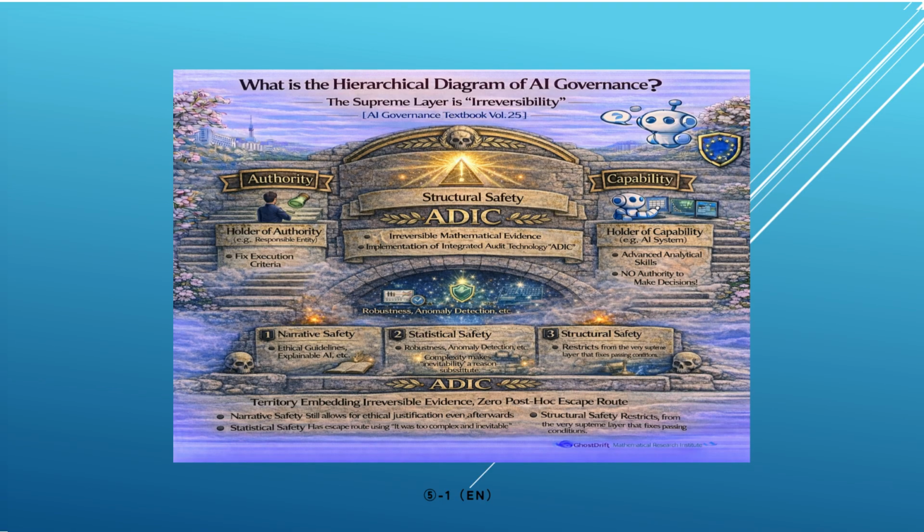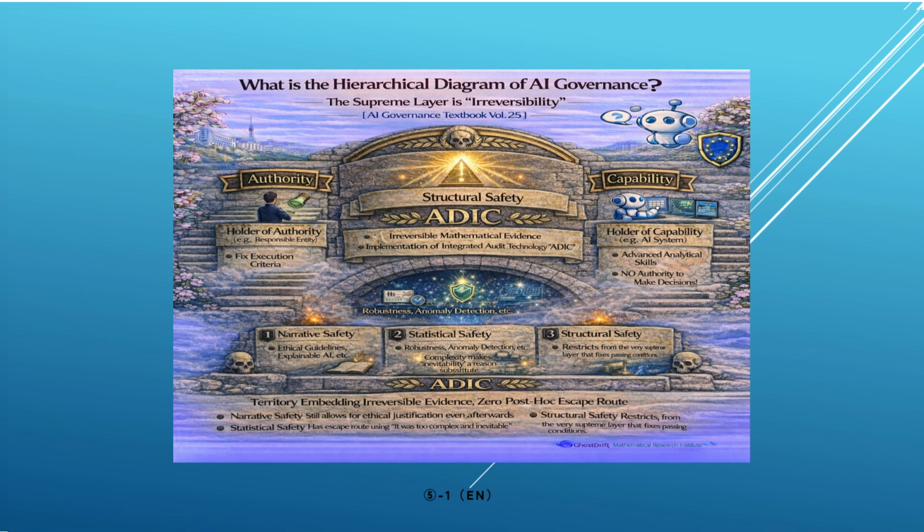Once a record is irreversibly logged in the system, any room to overwrite it with post-hoc narratives, such as, "it could not be helped at the time," or, "the premises were different," is permanently eliminated. Here, responsibility ceases to be a matter of personal ethics. It is structurally anchored by the fact that substituting post-hoc explanations is logically impossible.